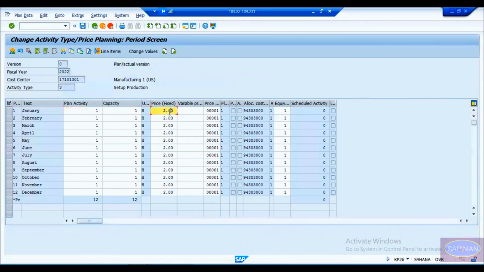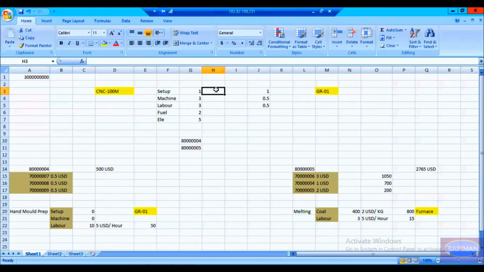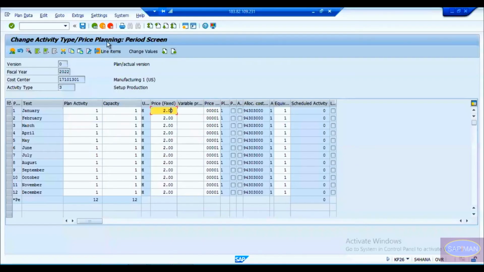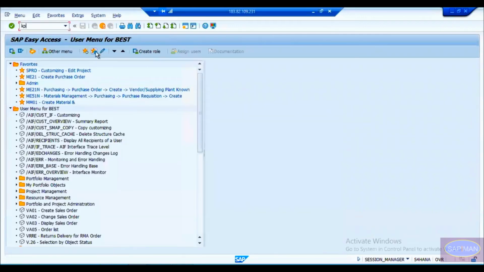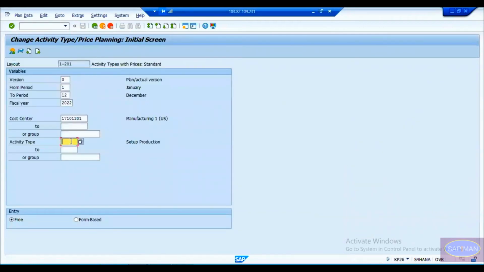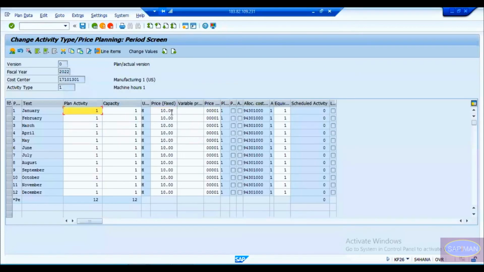For 1 hour, it is $2 US. Okay, so I'll write it down here. 2 USD per hour. Similarly, this is the same for both the machines, 2 USD per hour. For machine now, this is machine. For machine, it is 10 USD per hour.